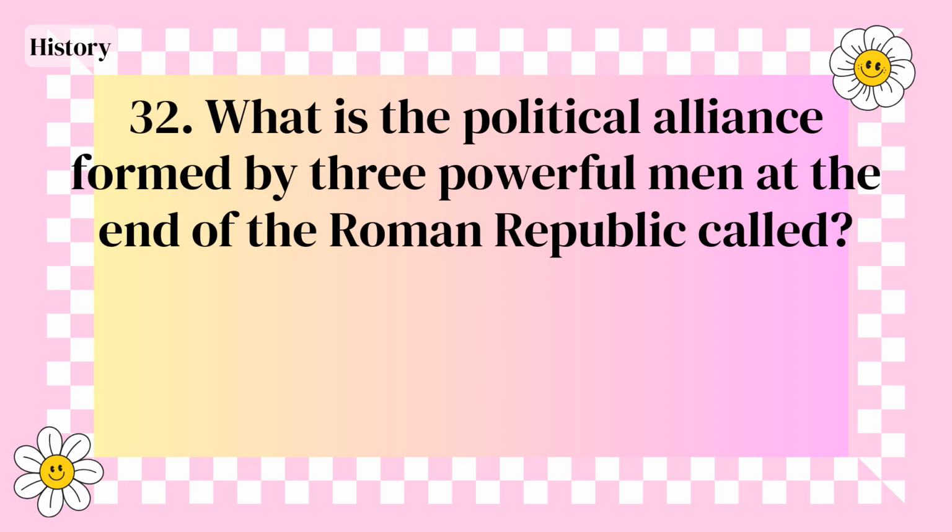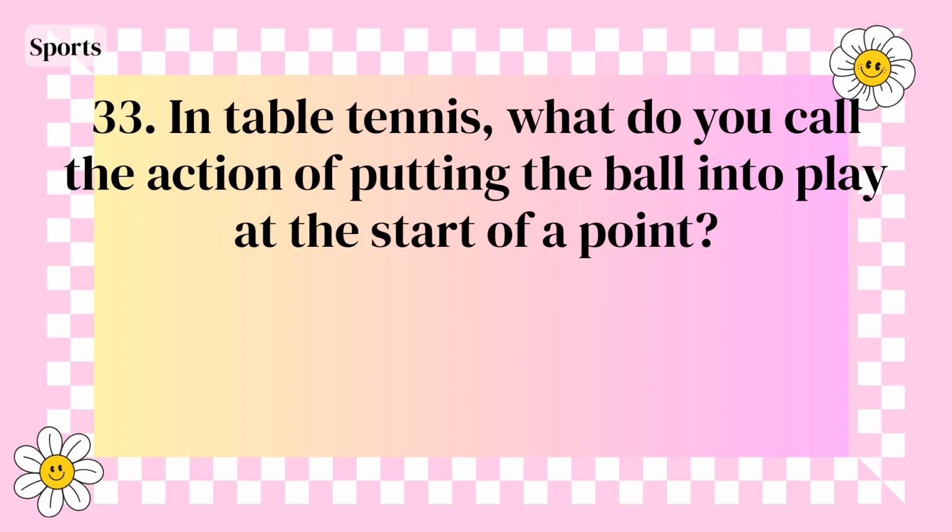9. What is the political alliance formed by three powerful men at the end of the Roman Republic called? Triumvirate. In table tennis, what do you call the action of putting the ball into play at the start of a point?